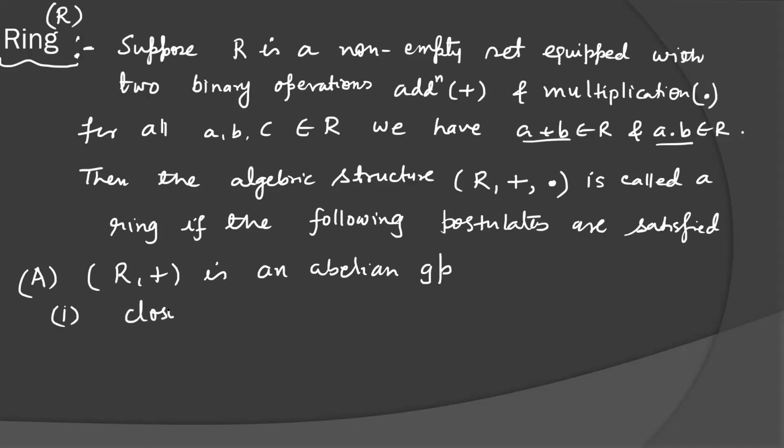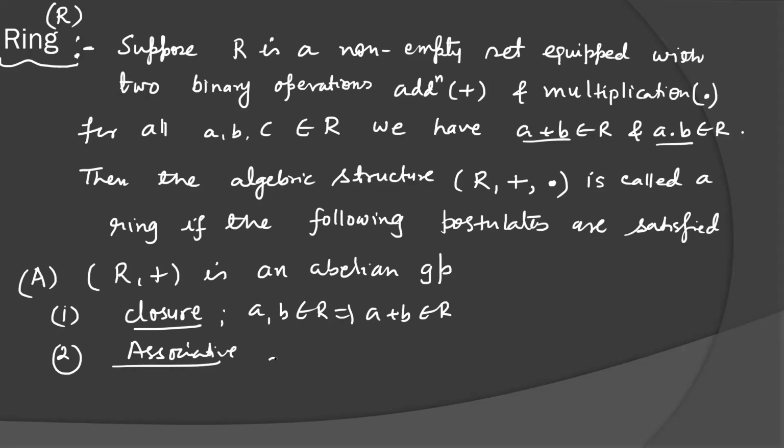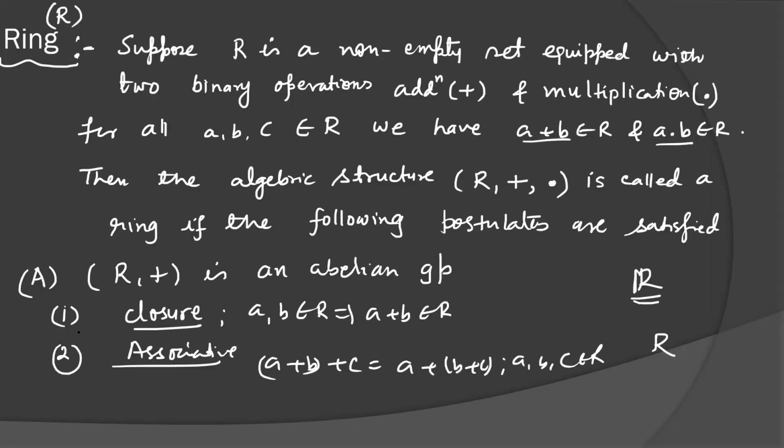First, closure axiom, that I already discussed. If a, b belongs to R, then a plus b also belongs to R. Associative with respect to operation addition: (a + b) + c is equal to a + (b + c) for a, b, c belongs to set R. Don't be confused between the R for set of real numbers and the simple R for ring. Set of real numbers I'm representing by this notation, and ring I'm representing by simple R.